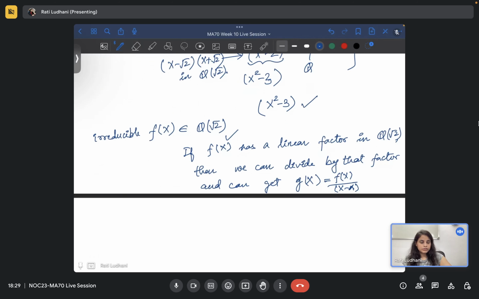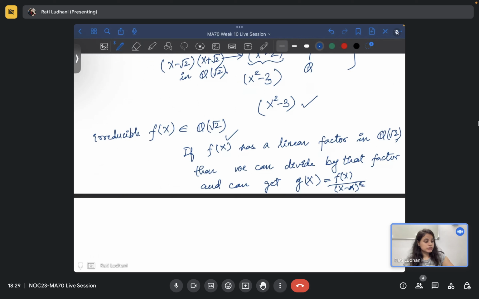It does not have repeated roots. So for example, let's say there are repeated roots. You can just divide by that and you can get some smaller degree polynomial, right? Now you have to check whether this is irreducible or not.